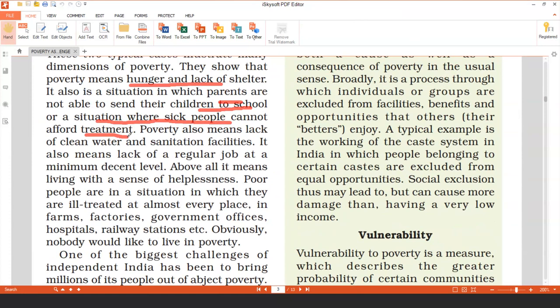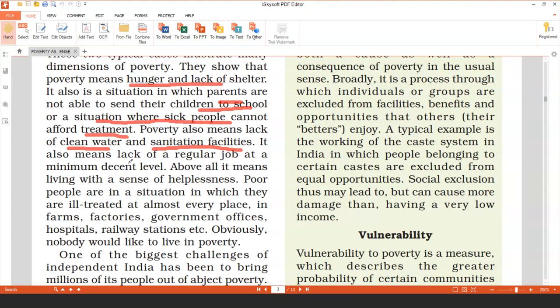They are not able to go even to a doctor and get medicines. Poverty also means lack of clean water. They don't get even clean drinking water, and they do not have proper sanitation facilities. So they are living in unhygienic conditions, because of which they can get so many diseases.